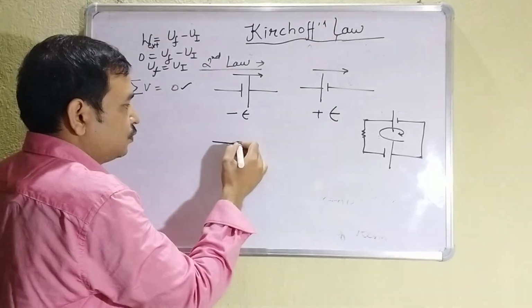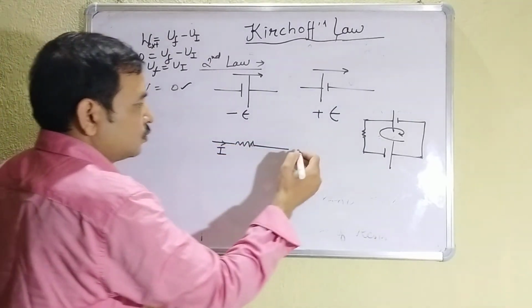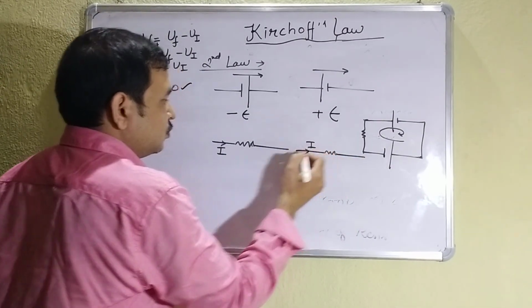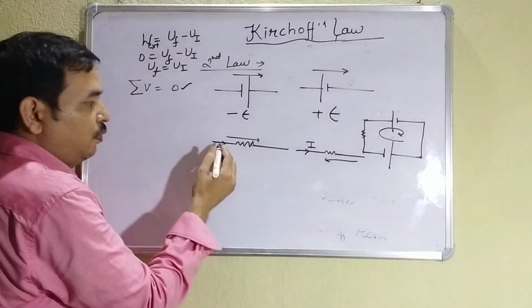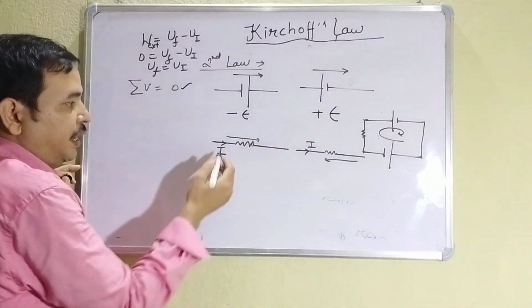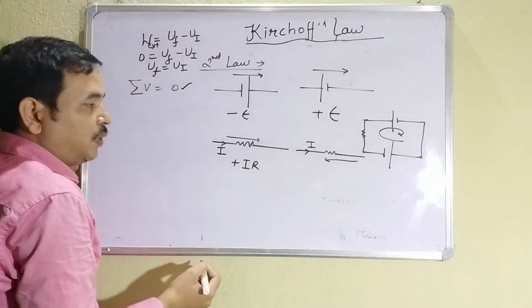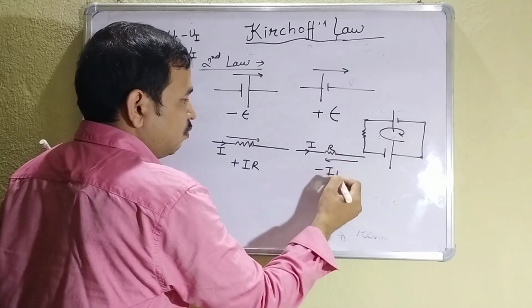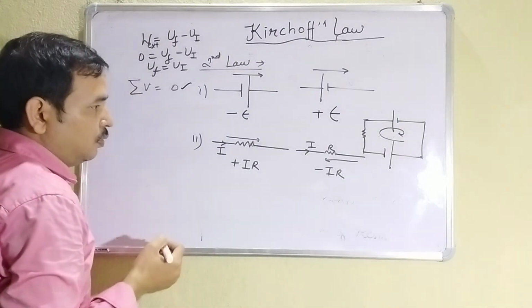Second thing, if you are moving along the direction of current, and along the direction of current I am taking plus IR, then opposite to the direction of current I have to take minus IR. So this is the first rule, this is the second rule.